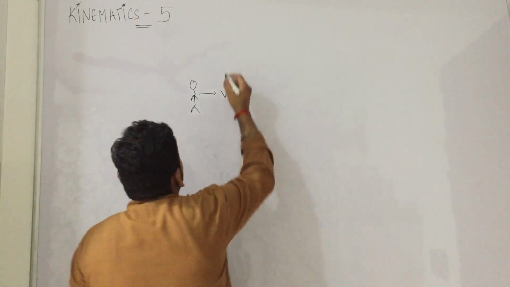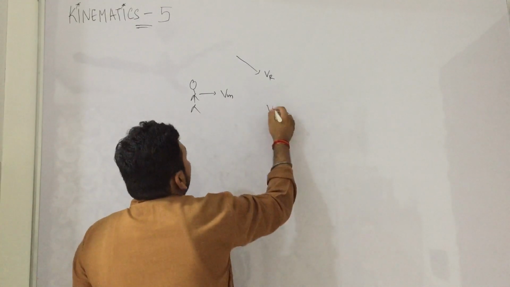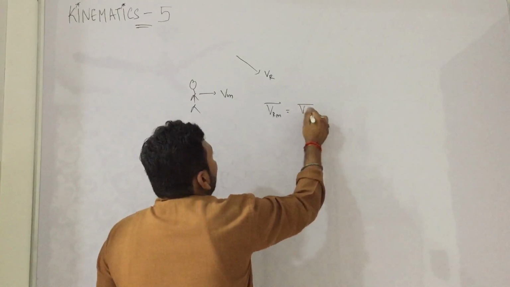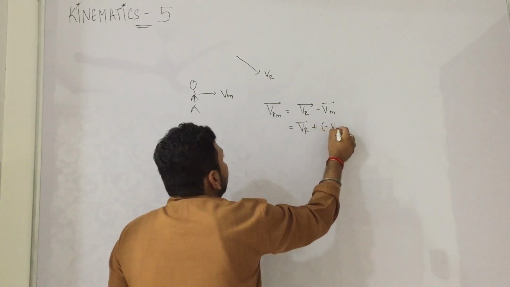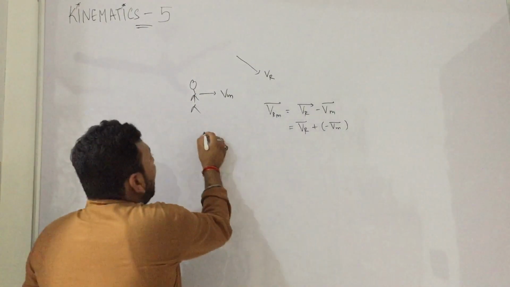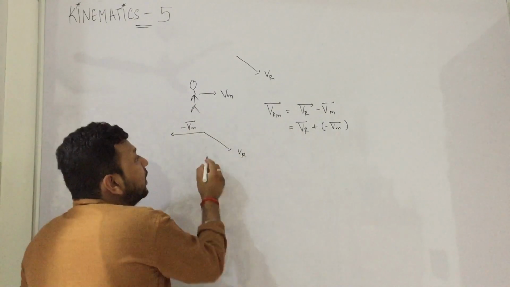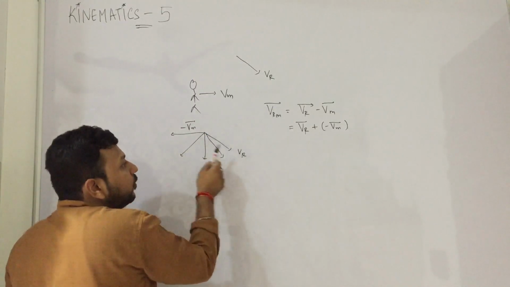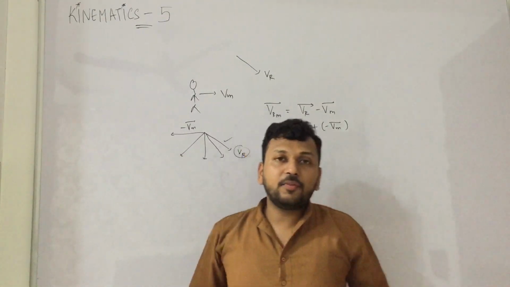And why does it happen, let us see. If VR is the velocity of rain and Vm is the velocity of man, then VRM, the velocity of rain with respect to man, will be VR minus Vm by formula. This we can write as VR plus minus Vm. VR is like this and minus Vm is like this, because Vm was like this. So the resultant can be here, here or here, but it will be closer to the previous direction.